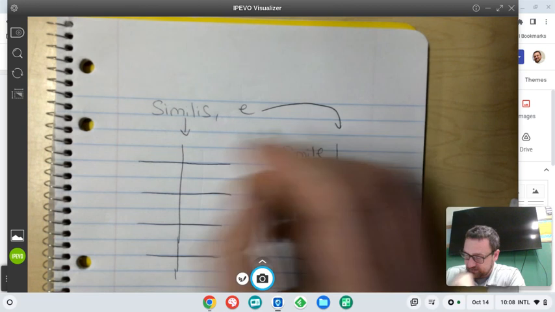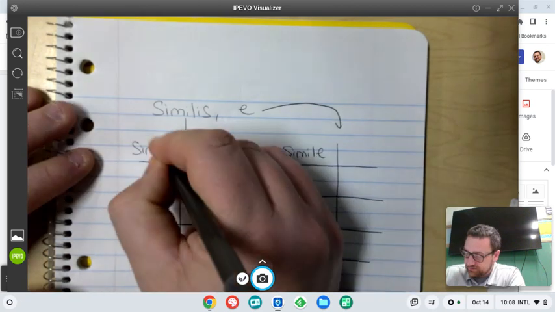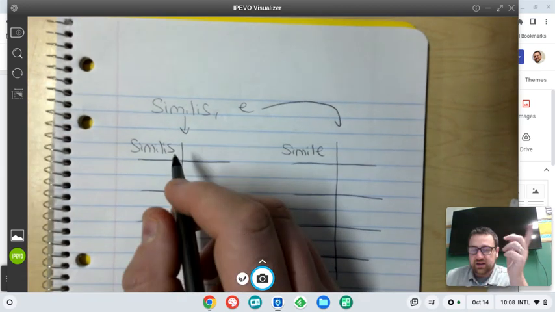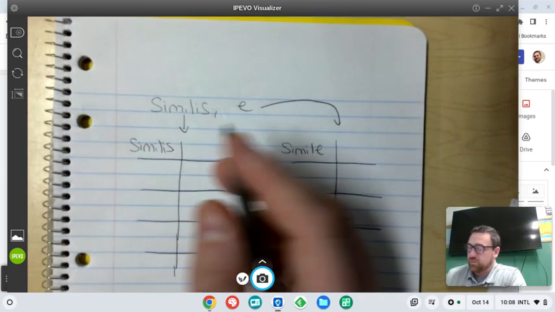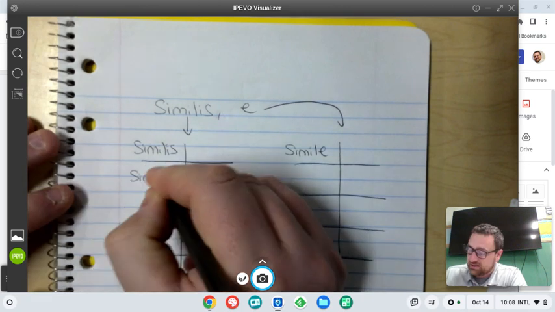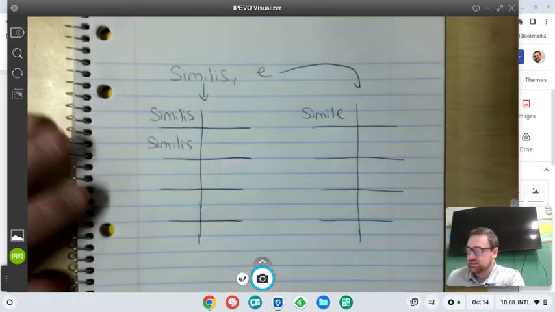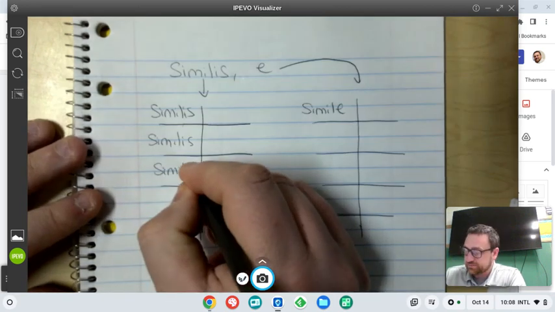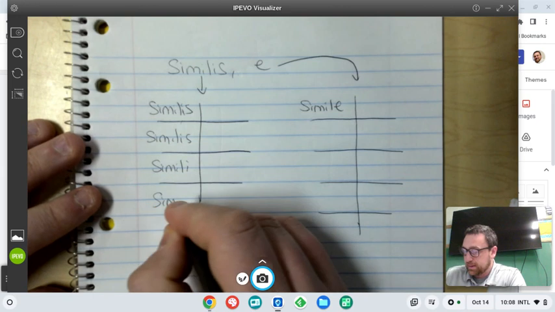Similis, simile. So similis, we're given the nominative, and we know that in the genitive, all our third declension nouns and adjectives have to end in is too, so it's similis, similis. First two are both similis. Dative would be simili, similem.